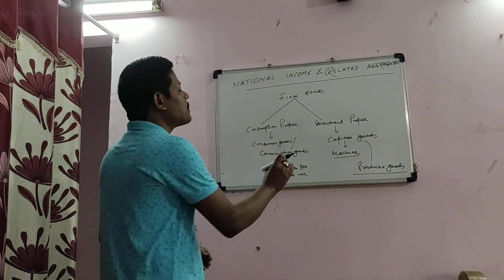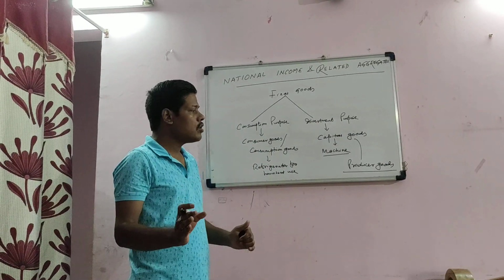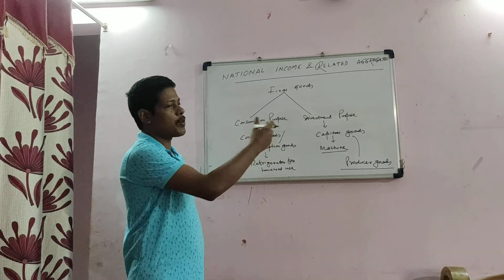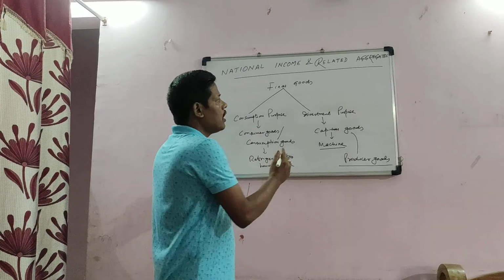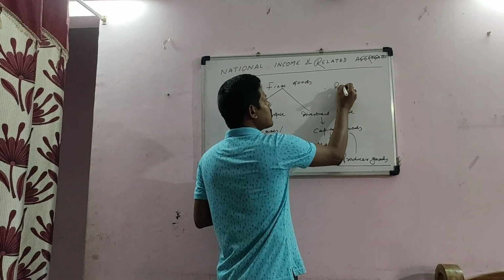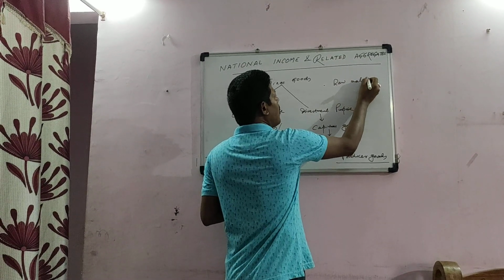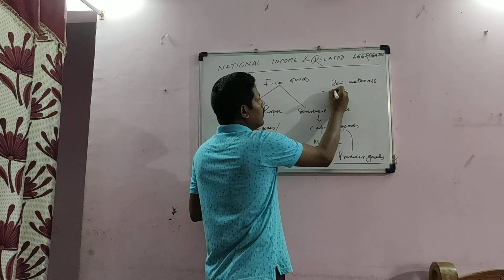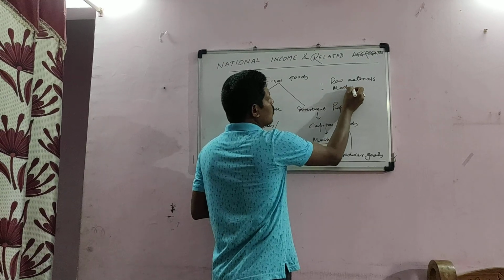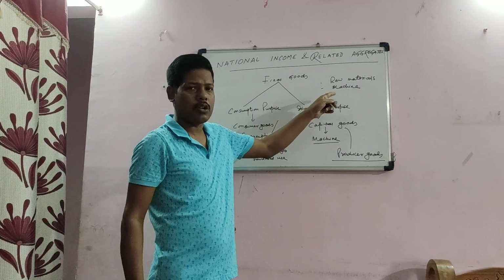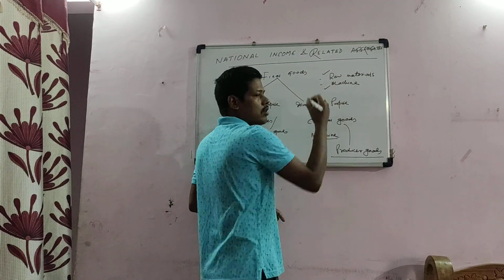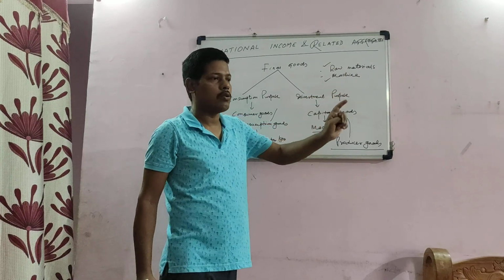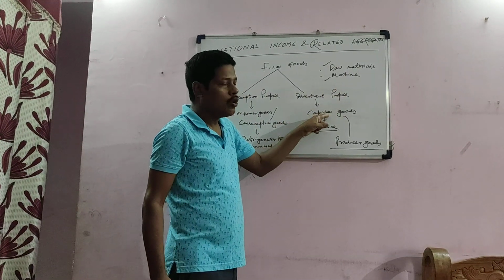So what actually are producer goods? Those goods which are used by the producer in the production process are called producer goods. For example, a producer is using raw materials. So raw material is a producer good because it is used by the producer, and the producer is using the machine to convert this raw material into output. This is also a producer good. Both are producer goods, but the machine is a capital good and raw material is not a capital good. So all the capital goods are producer goods.